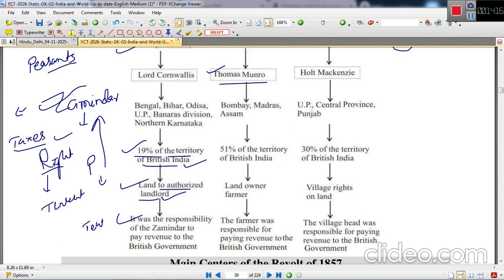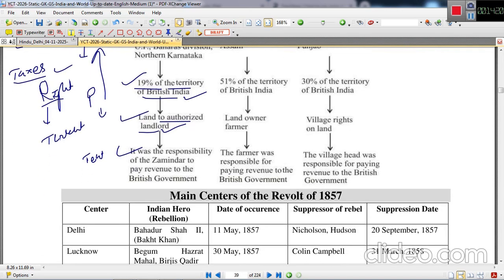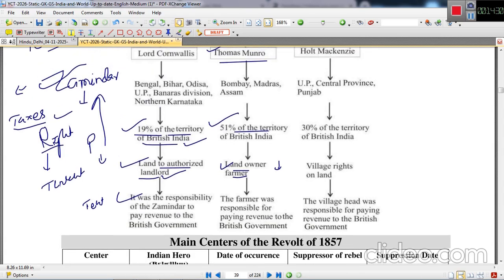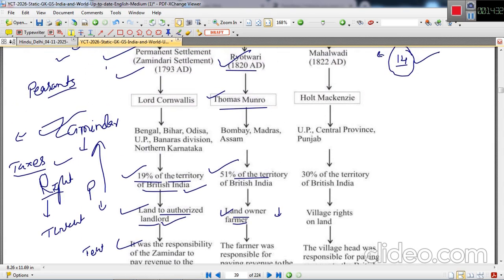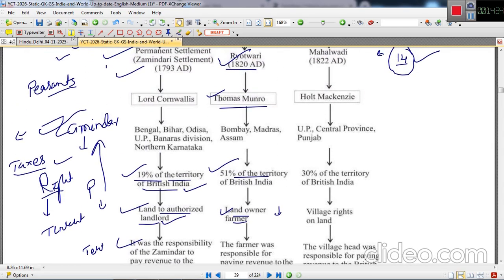And it was implemented in Bombay, Madras and Assam. So it covered most of the British territory, 51%. And the landowners were the farmers under this system, the Raiyatwadi. If we talk about Raiyatwadi, Raiyat means what? Raiyat means peasants.